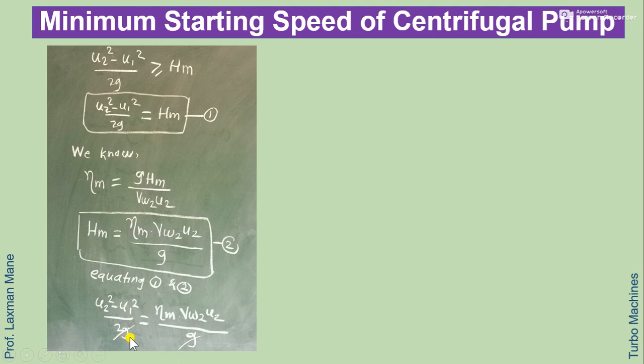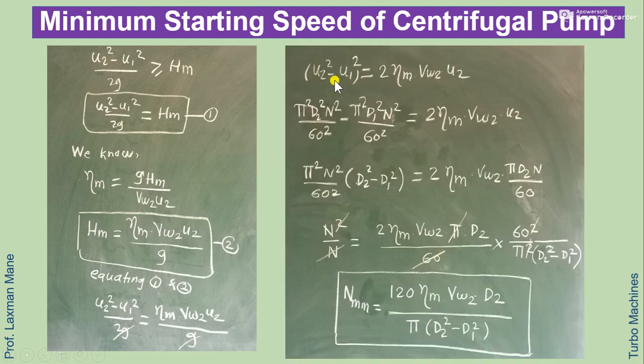Here acceleration due to gravity can be cancelled. So in the next step, u2 square minus u1 square is equal to twice eta manometric into Vw2 U2. Now as we know, u is equal to pi d n by 60. So for u2 we can write pi d2 n by 60.